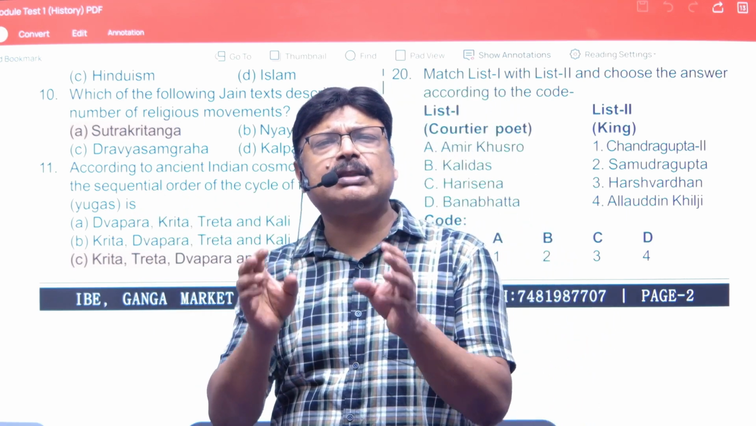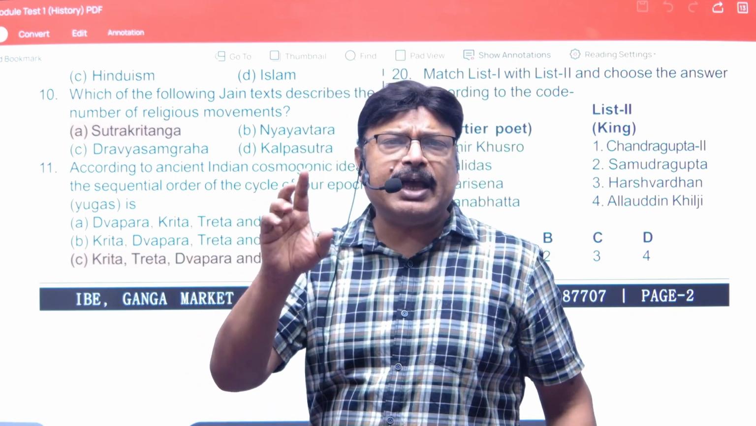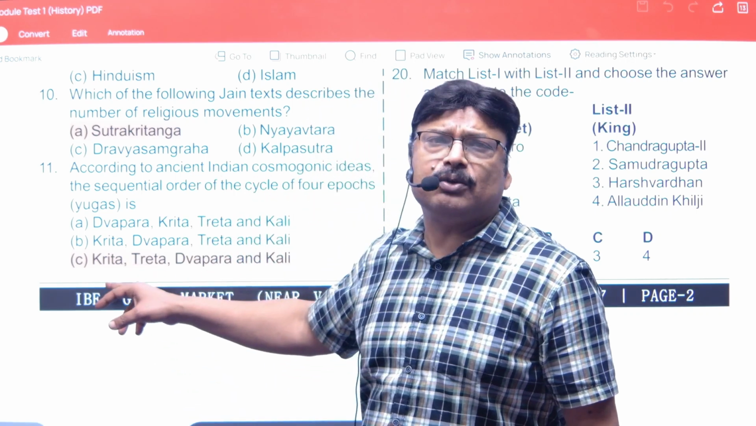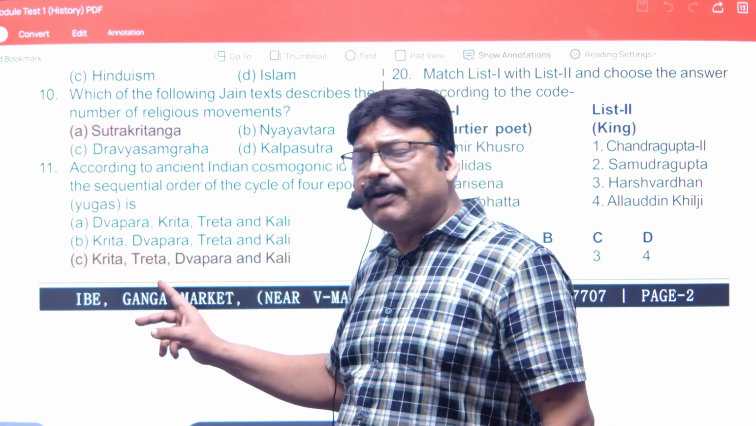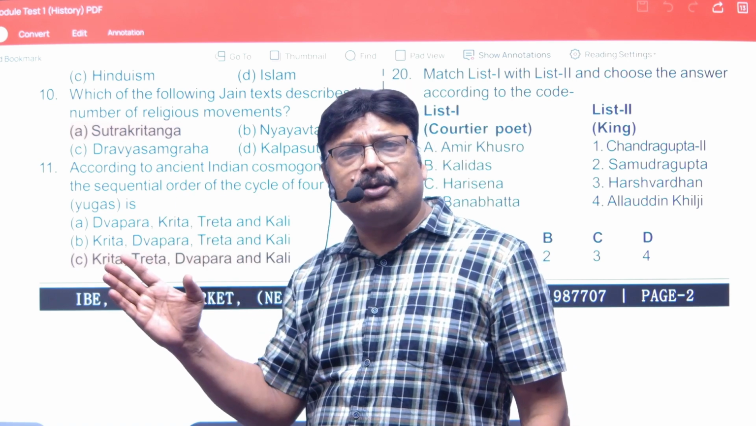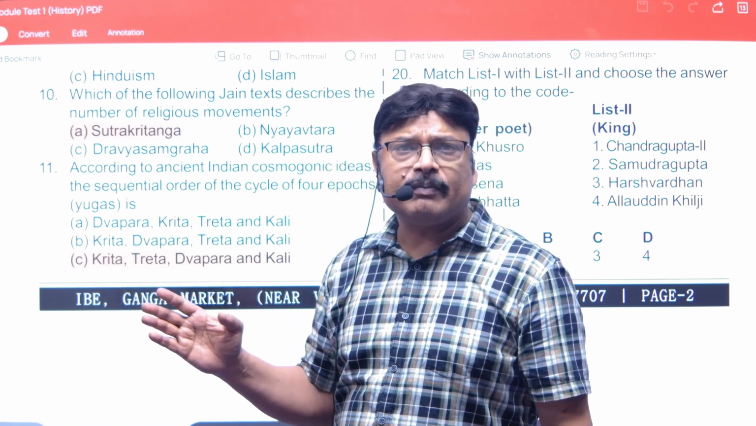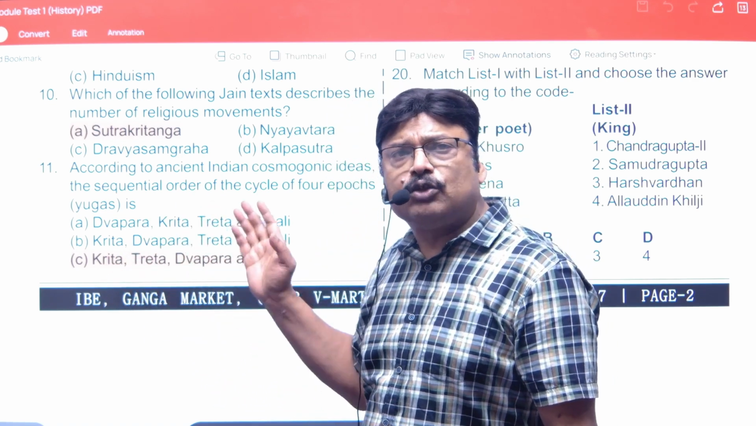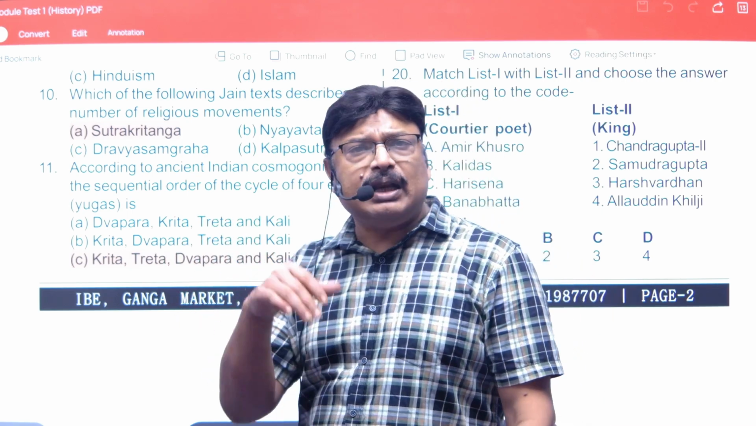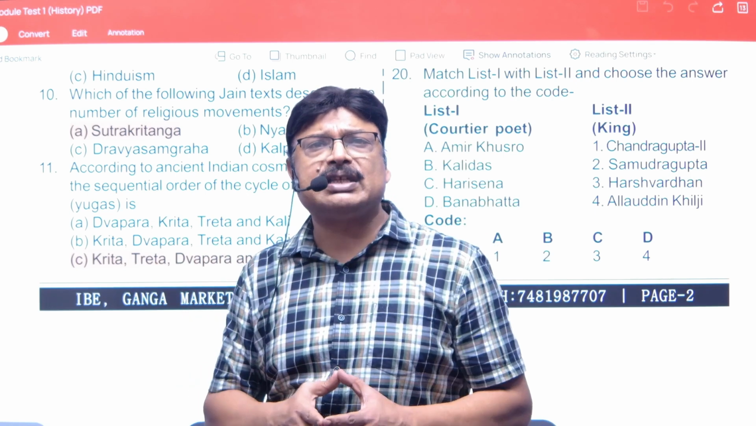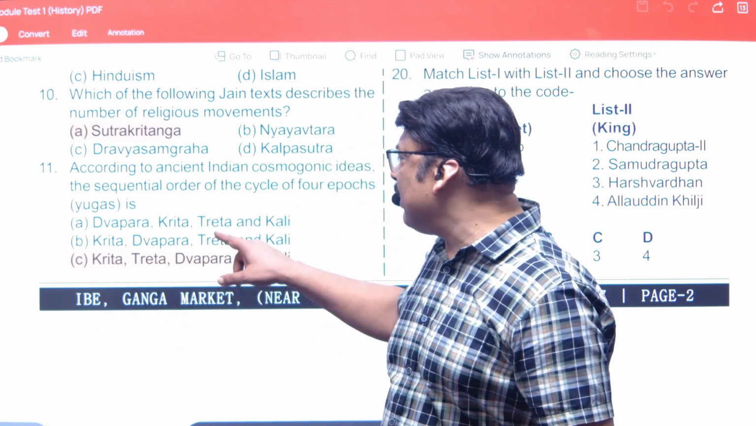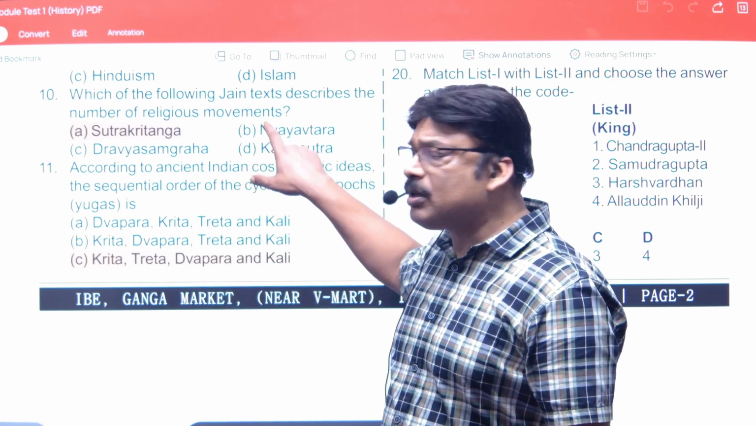4 epochs means 4 yugs. The first one, as per the Hindu, is Satyug, which is called the Krita Yug, right? The second one is the Treta Yug. After Satyug came the Treta Yug, in which Lord Rama was born. After Treta came the Dwapar Yug, in which Lord Krishna is born. And this is Kali Yug, as we say, in which the Kalki Avatara will take place. So that's why our answer is C for this question.